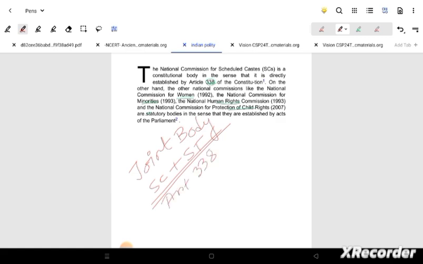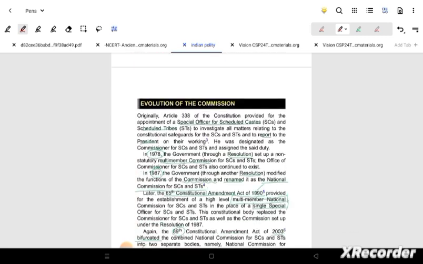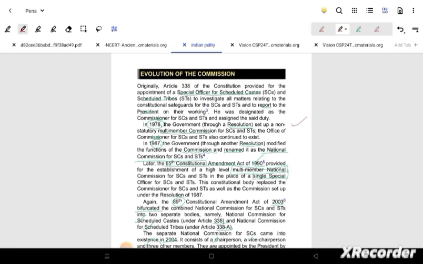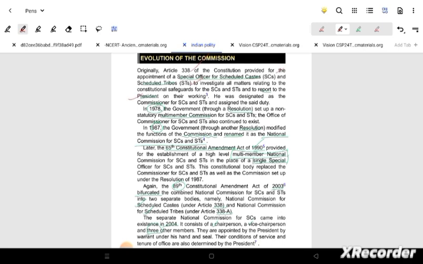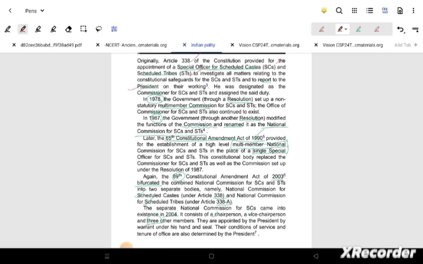We will see that 338 had the joint body, and how these bodies got separated year after year, after some resolutions and amendments came up. Under Article 338, the first thing was a special officer for SC and for ST.